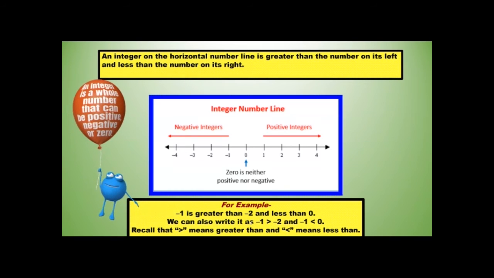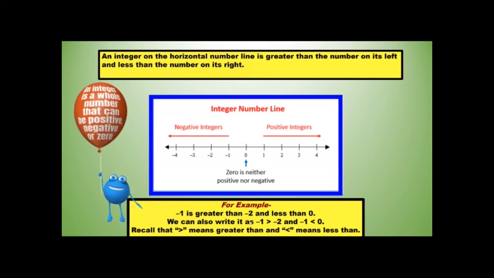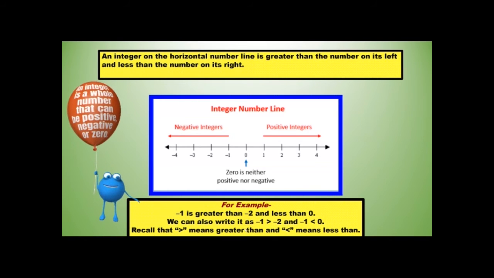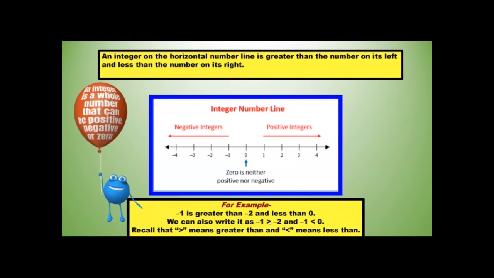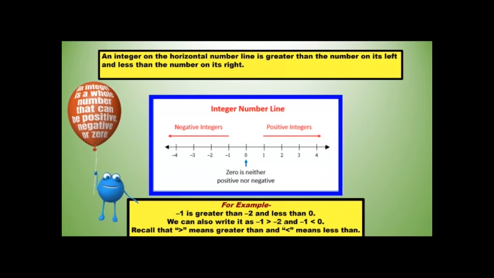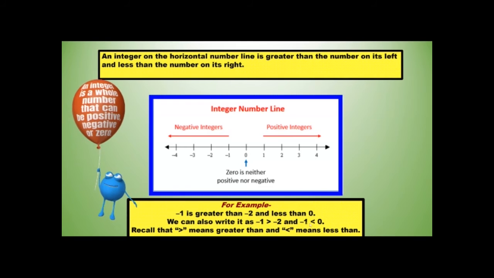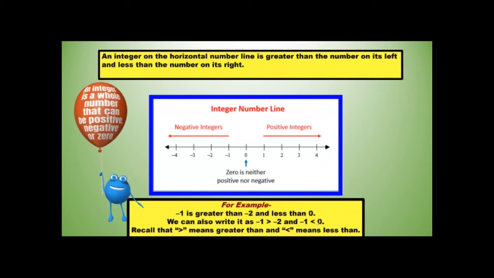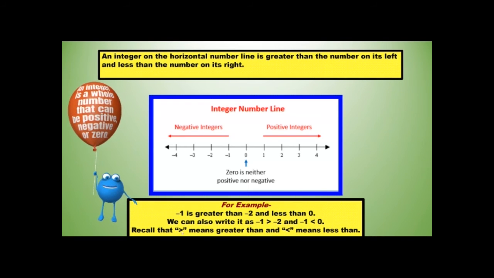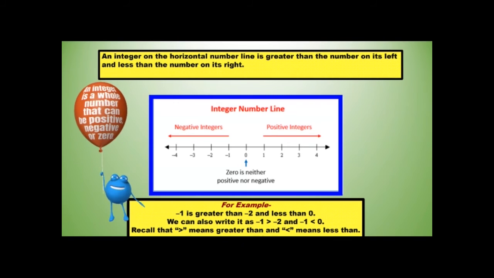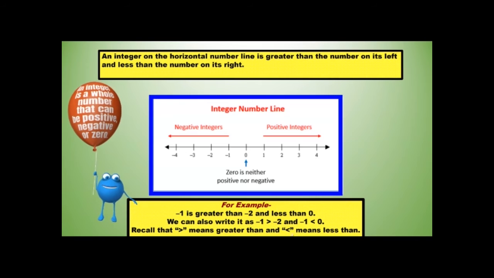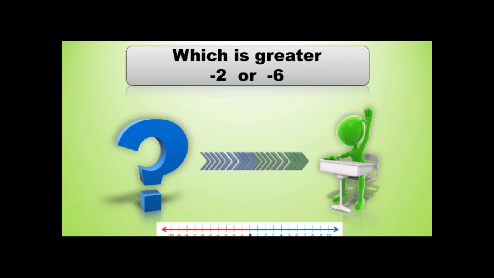If negative 1 is greater than negative 2 and less than 0, we also can write it as negative 1 is greater than -2 and -1 is less than 0. Recall that this sign right here means greater than, and this sign means less than.